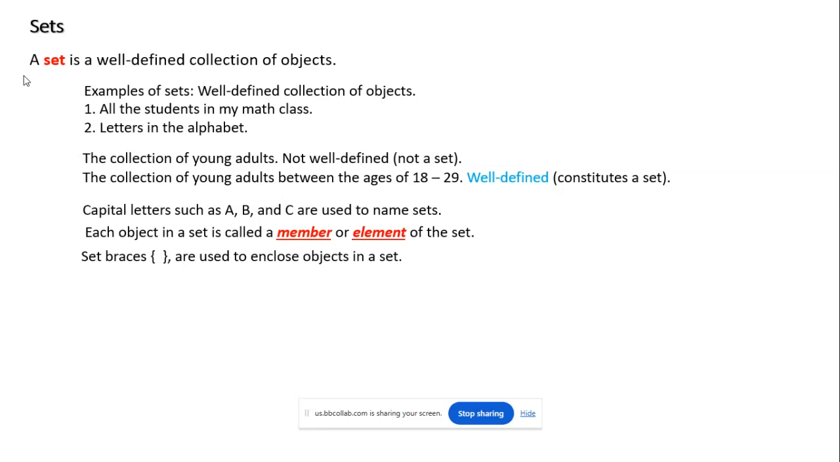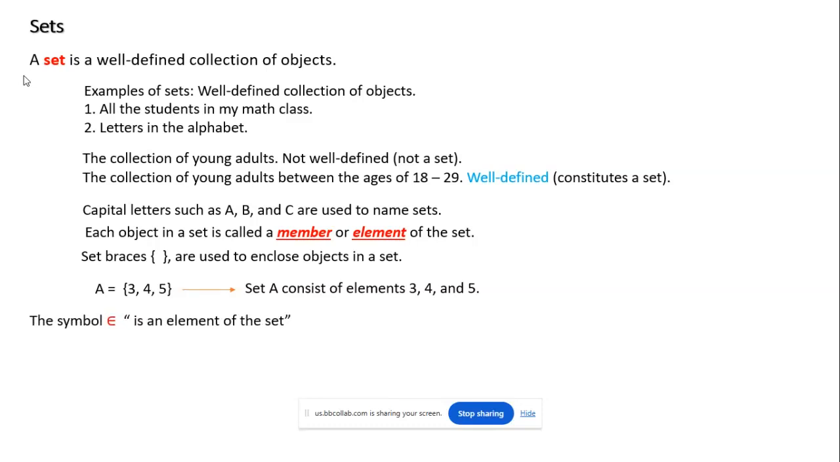Now, when we're putting elements in our set, we're going to use our squiggly brackets. These are our braces. These are used to enclose the objects in a set. So for an example, I have a set here. The name is A, capital letter A, and I'm using my squiggly brackets, or braces. My set has three elements: 3, 4, and 5. These are my elements in the set. So again, this is set A that consists of elements 3, 4, and 5.